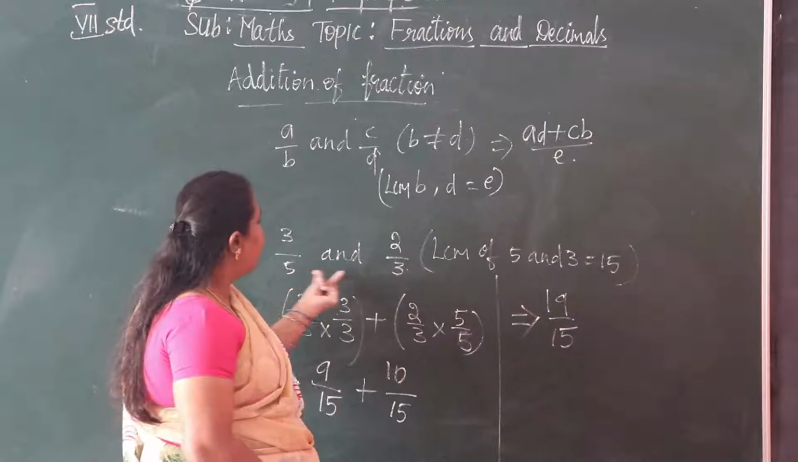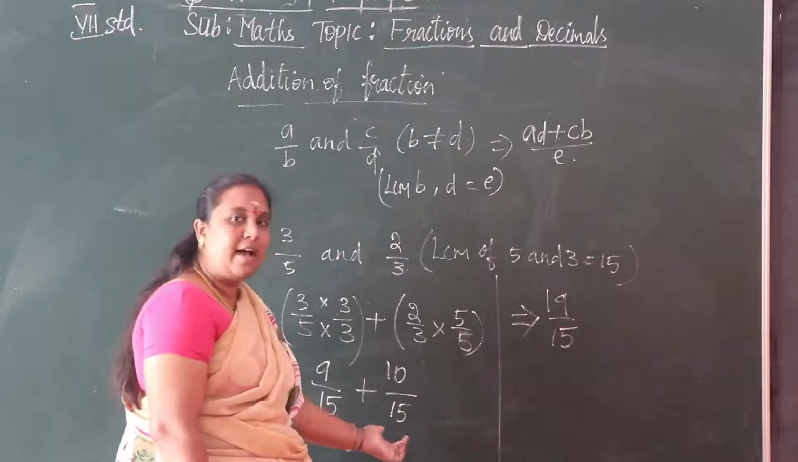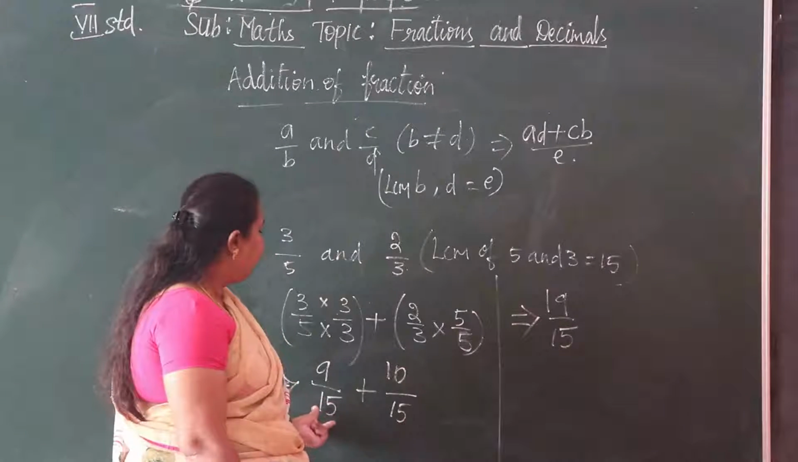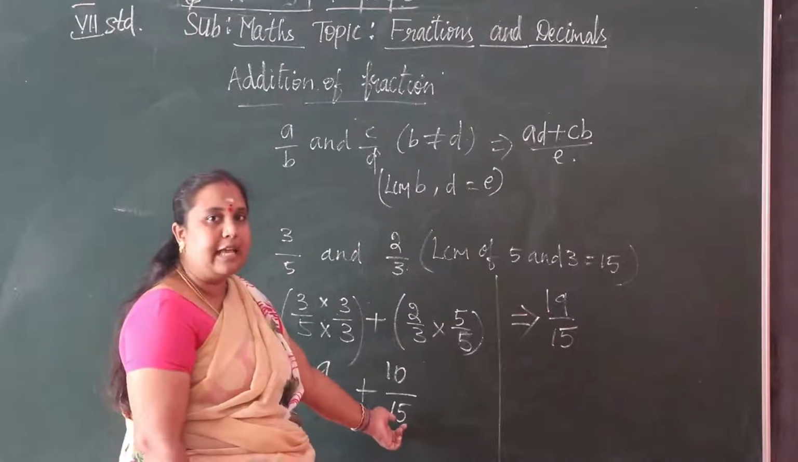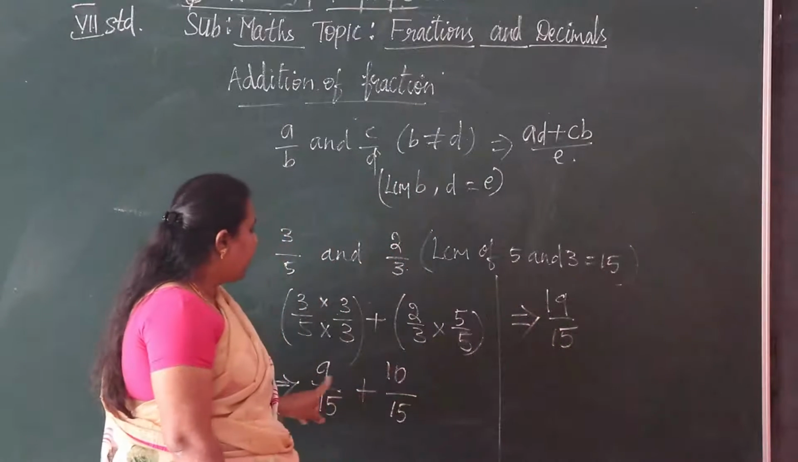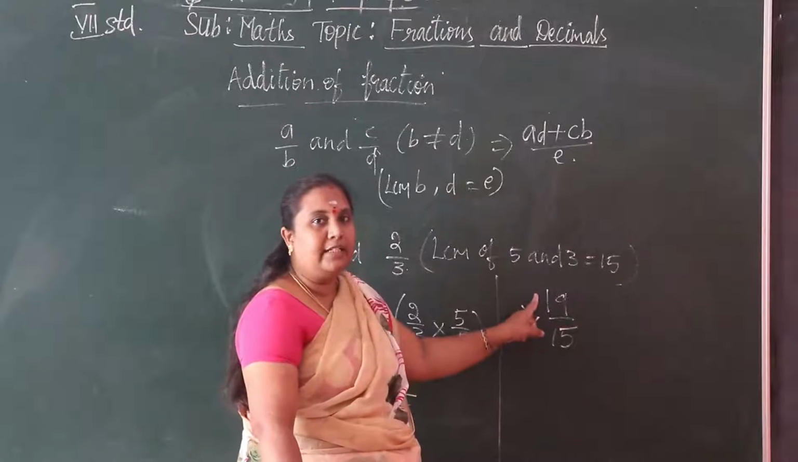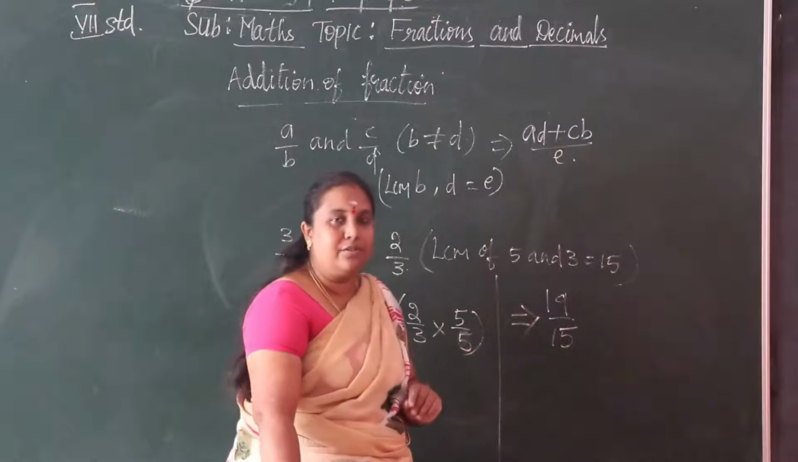So we are taking the LCM of the denominators, making the denominators the same. After the denominators are the same, then we are adding the numerators. That is 9 plus 10 equals 19 by 15. Understood, children?